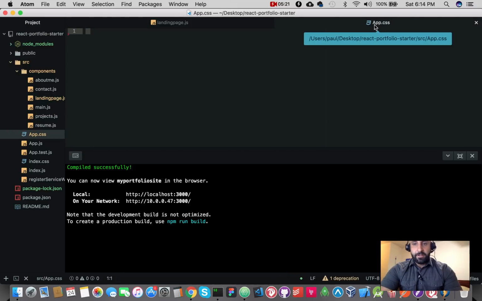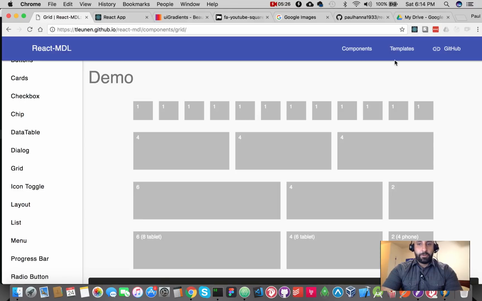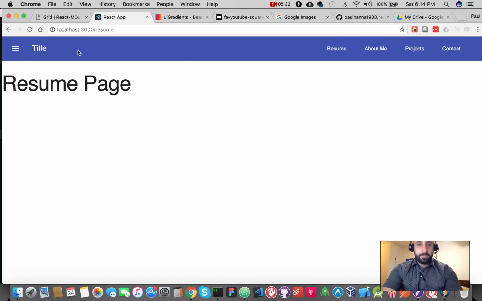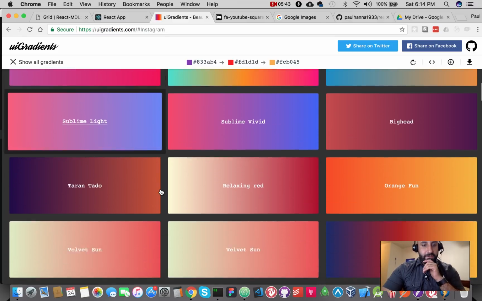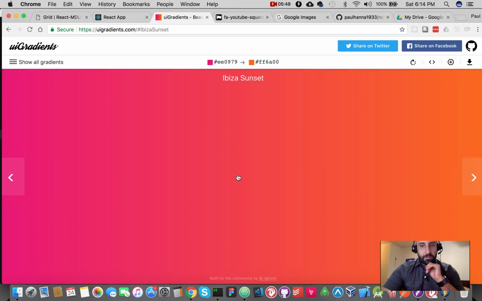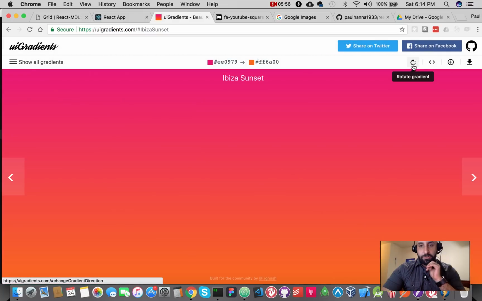Okay, inside of App.css, let's start with that gradient background. Let's make this the gradient first. This is a cool website, you guys should bookmark this: uigradients.com. It's very cool. It has all kinds of different gradient styles that you could just click on and retrieve the code from. You just click to copy and it copies it to your clipboard, and then you can also change the positioning of it too, and it'll change the code accordingly.